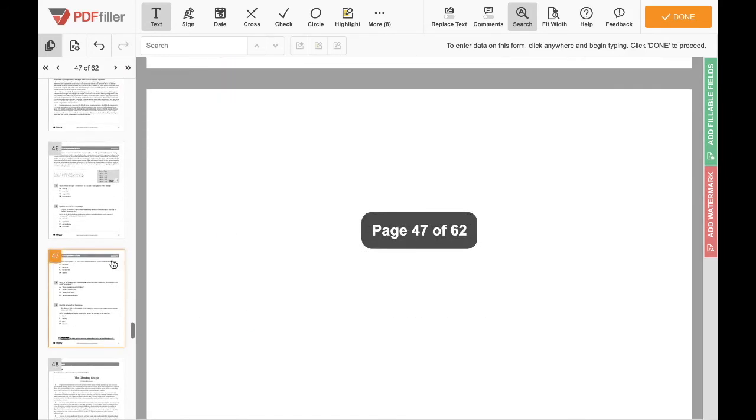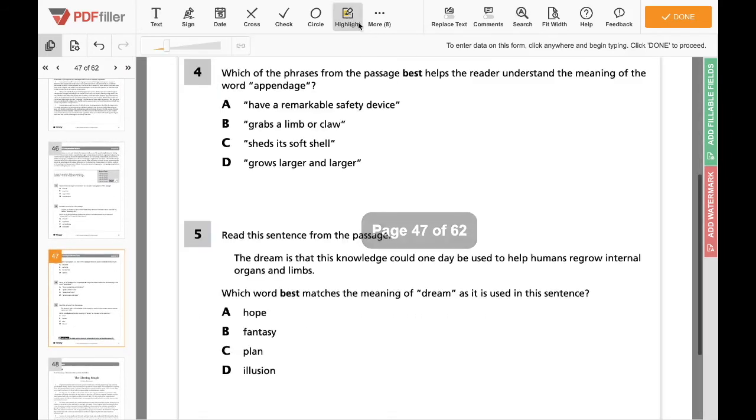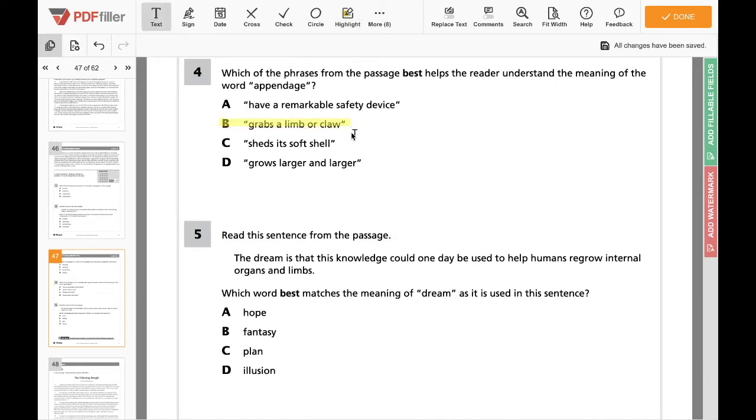So we don't have to do much eliminating of answers here. We can just immediately say that this phrase, grabs a limb or claw, helps us to understand what an appendage is, because the appendage is the limb or claw, because the limb or claw is grabbed and then that appendage falls away.